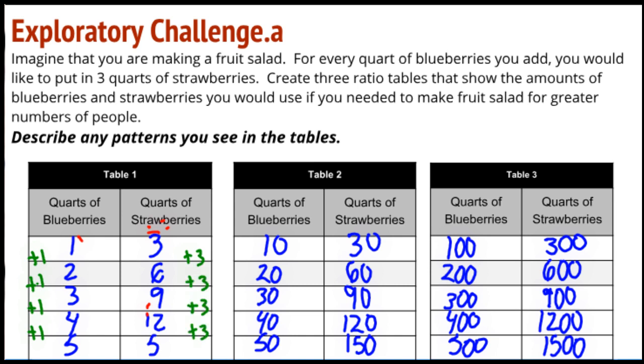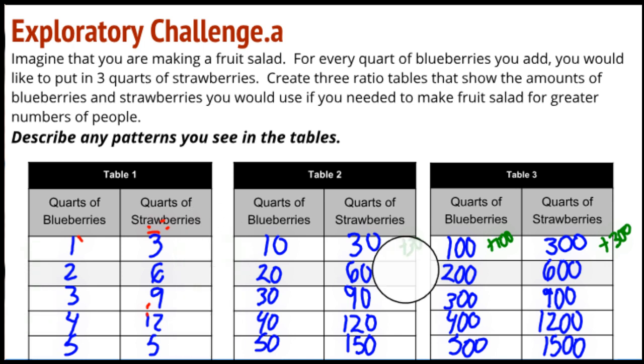And here, of course, is +10. And over here we are doing a +30. And over here we've got a +100. And here we're doing a +300. So there are some additive relationships there. Some patterns.